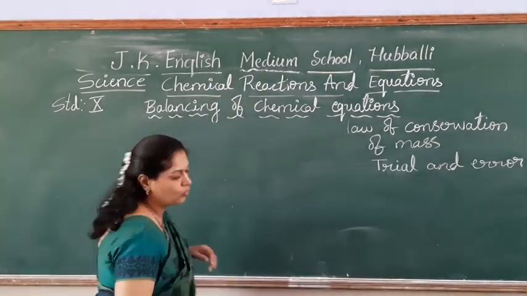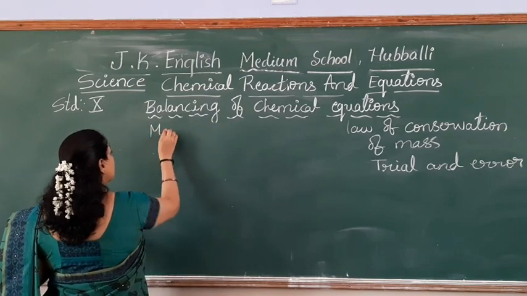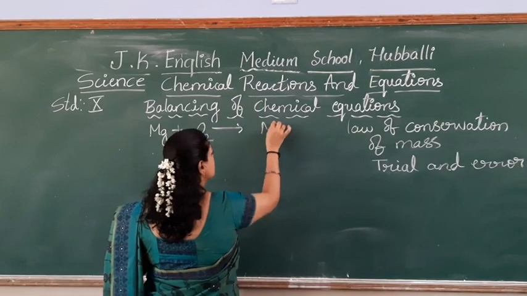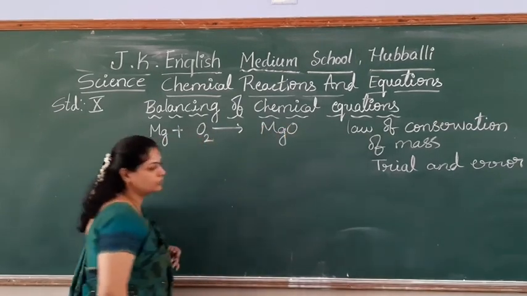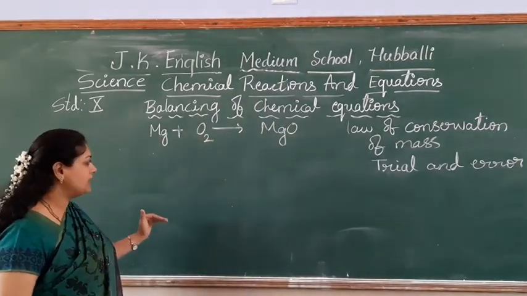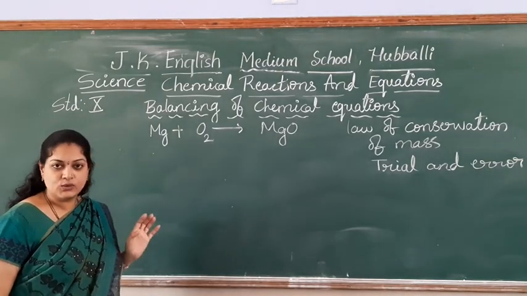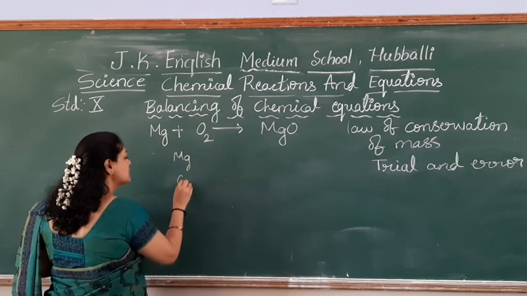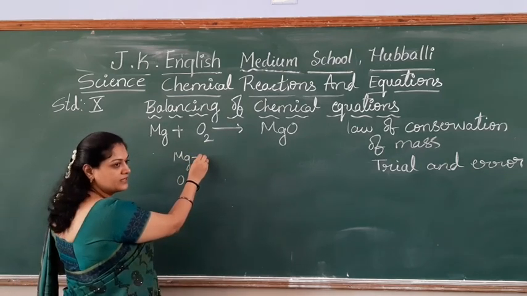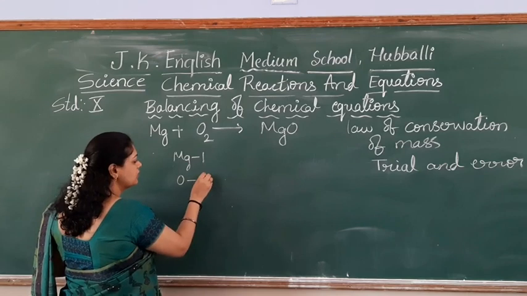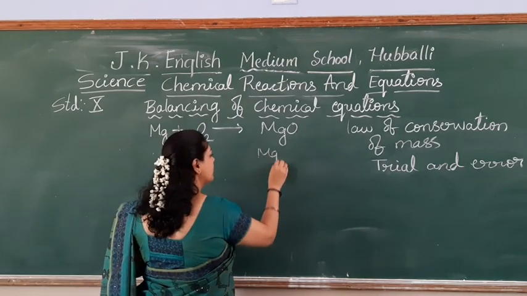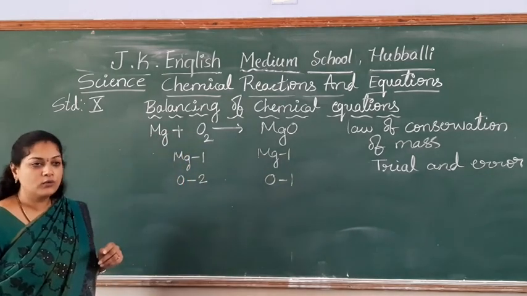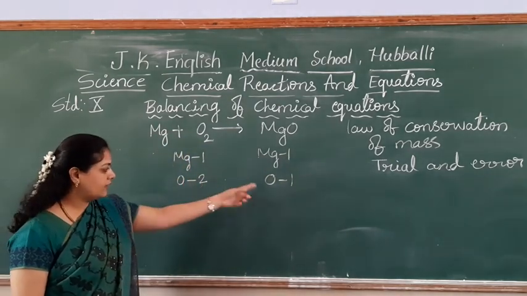Mg plus O2 gives MgO. Check the atoms on both the sides, students. First step, magnesium, oxygen. How many magnesium atoms are there? 1. Oxygen, 2. This side, 1. Oxygen, 1. Now what can I do? Here 2 oxygen are there, here 1 is there.